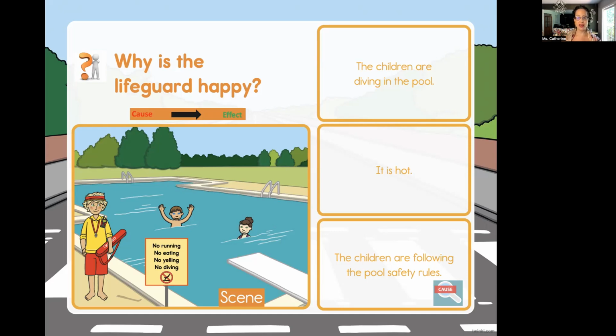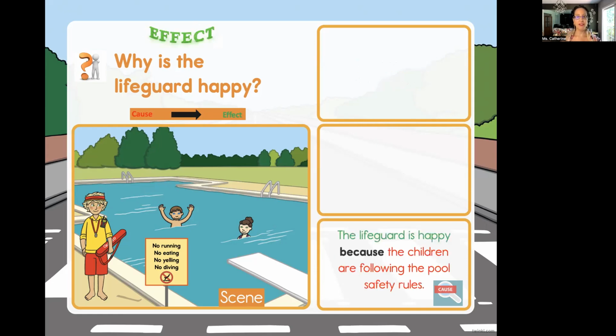So what would be the effect? The lifeguard is happy. Now we have to answer the question using the word because. The lifeguard is happy because the children are following the pool safety rules. Yes, you're getting it. Lots of repetition, I know. Remember, practice makes perfect.